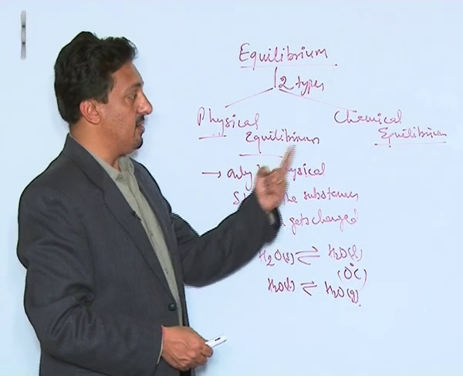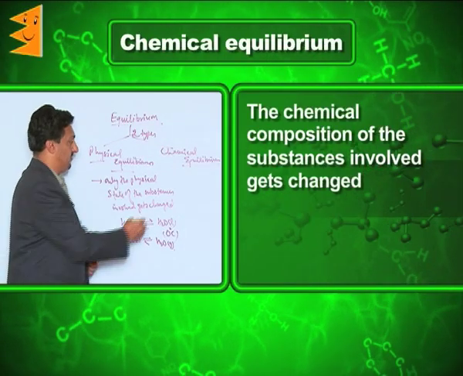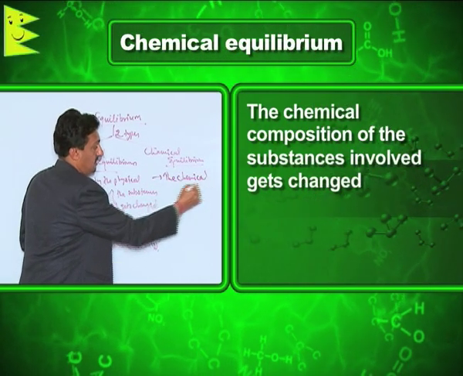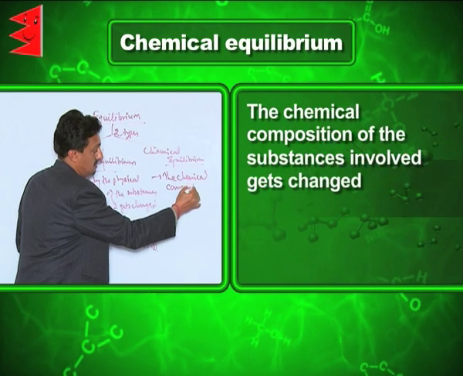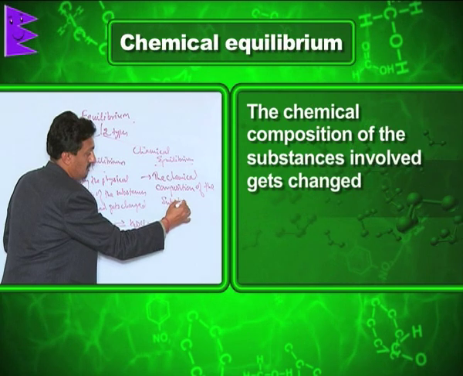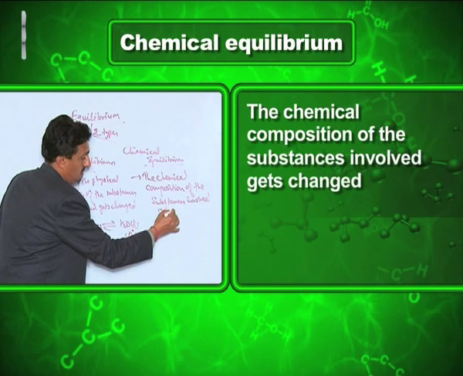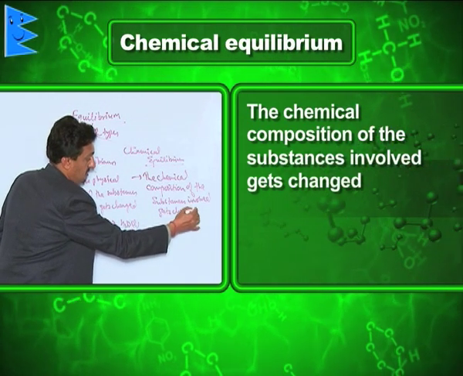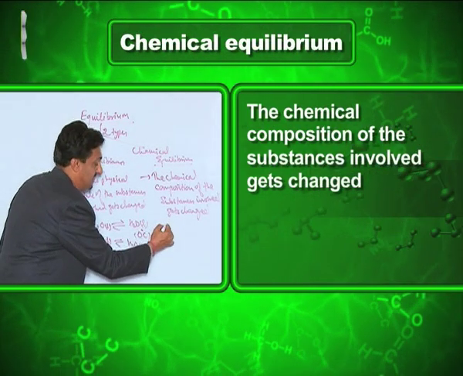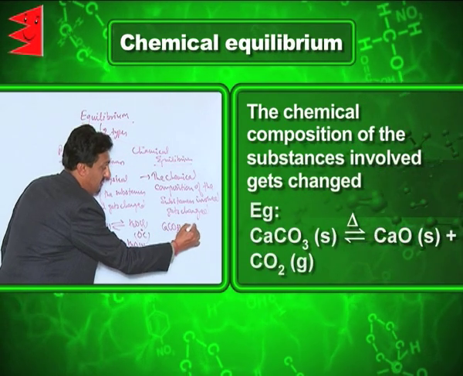Whereas, whenever we talk about a chemical equilibrium, it is the equilibrium in which the chemical composition of the substances involved gets changed.